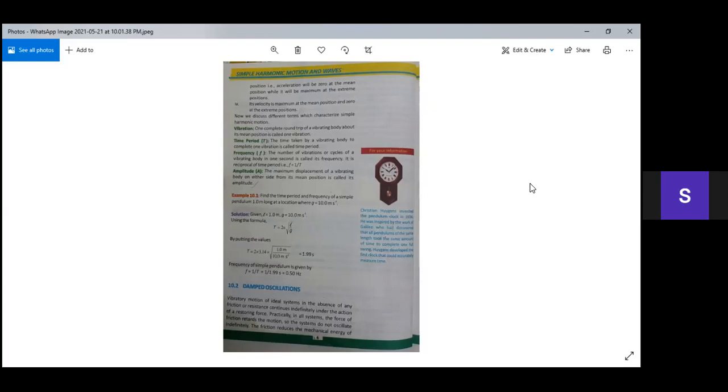Under root, the length is 1 meter divided by gravitational acceleration, which is 10 meter per second squared. By dividing 1 by 10, taking its square root and multiplying by the factor 2 multiplied by 3.14, we will get 1.99 seconds. Why seconds? Because it is time period. It is time and the unit of time is second.